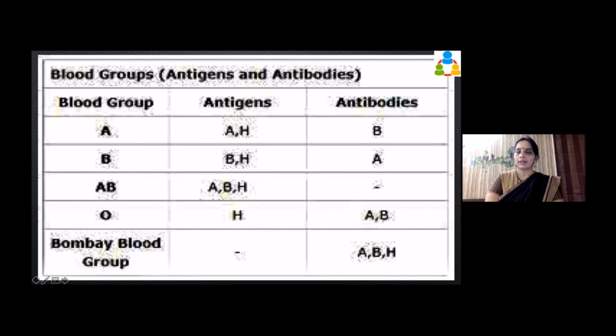Okay. And the interesting part is the antibodies. So when it is O, the antigen is H and the antibodies are A and B. But when it is Bombay, then there is an antibody to H also. Is that clear? Clear to everybody? Let us go to the next slide.